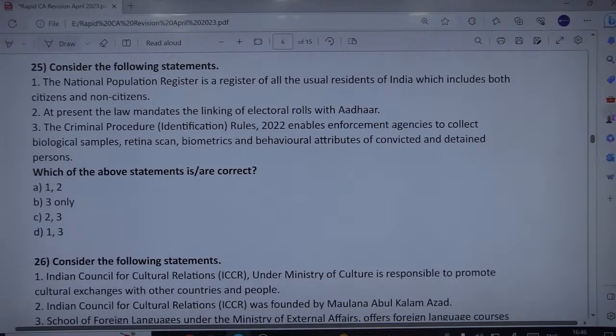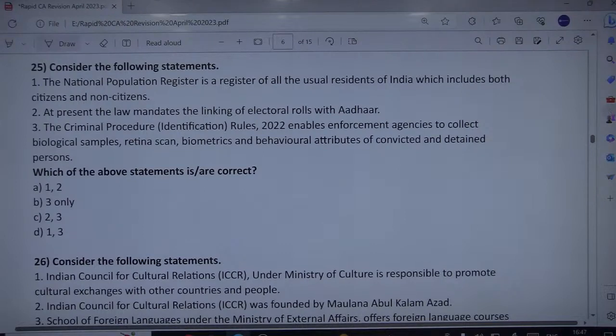Okay. So this statement, at present the law mandates the linking of electoral rolls with Aadhaar. No, this is not mandatory, remember. A law now allows electoral rolls to be linked with Aadhaar, but it is not mandatory, it is still voluntary. Fine. So the second statement is wrong. Now let us check the first.